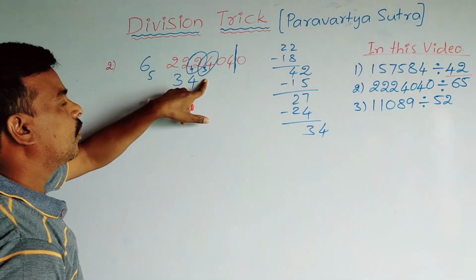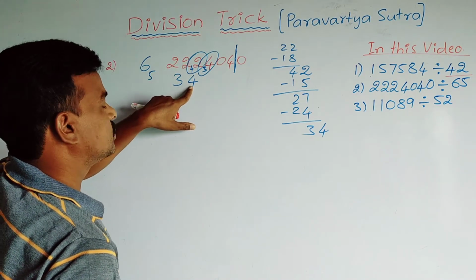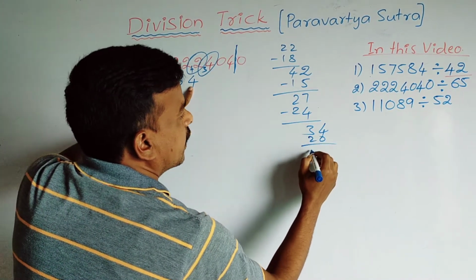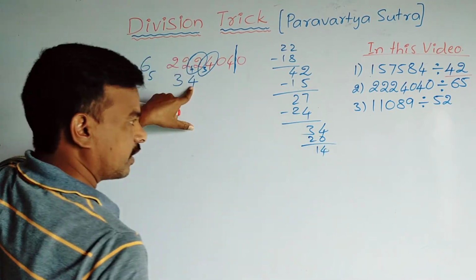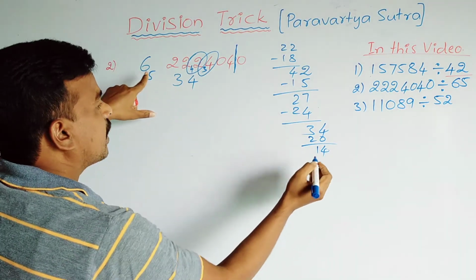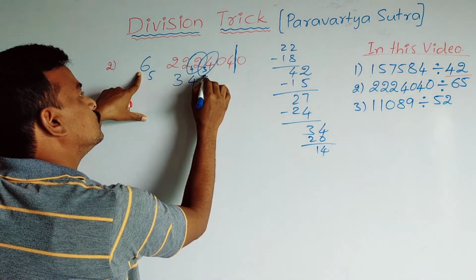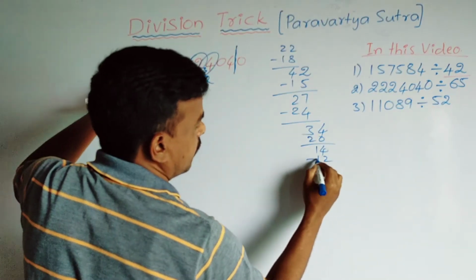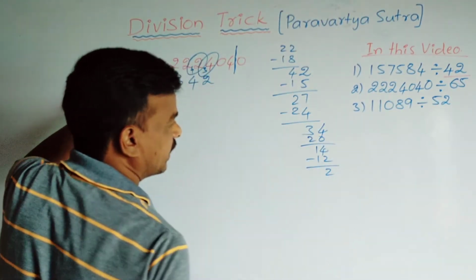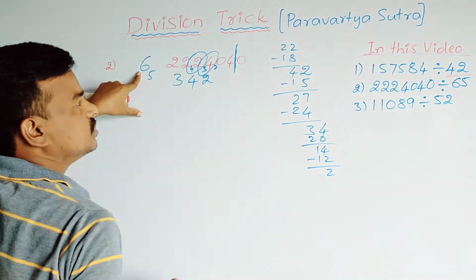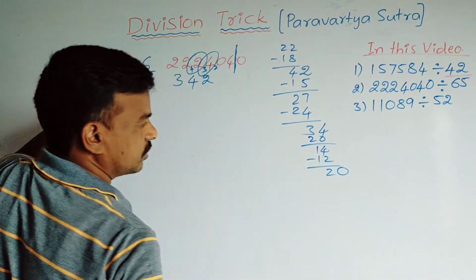Okay, next what? 5 4 is 20, 5 4 is 20, and it is 14. How many times does 14 go in the 6 table? 6 2 is 12. To subtract it, we get 2. This 2 you write right before this 0 and it becomes 20.